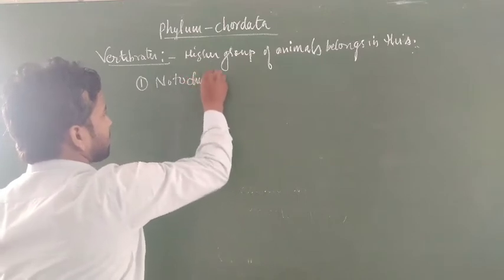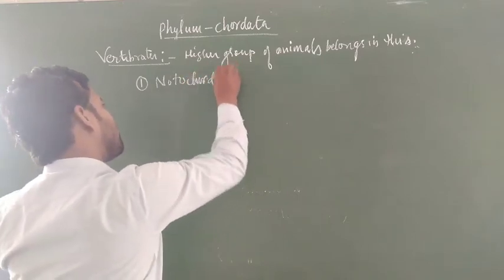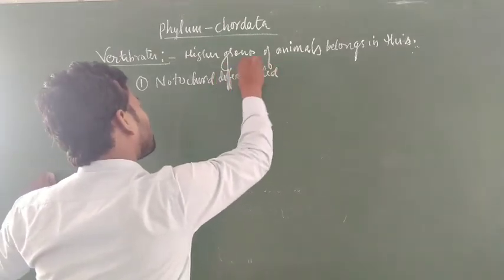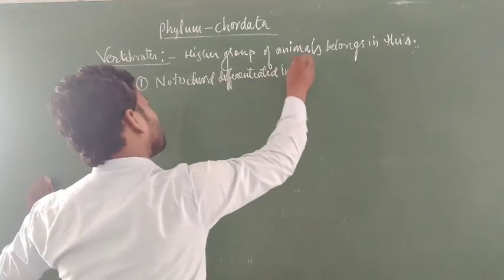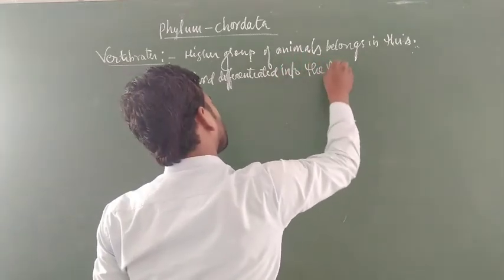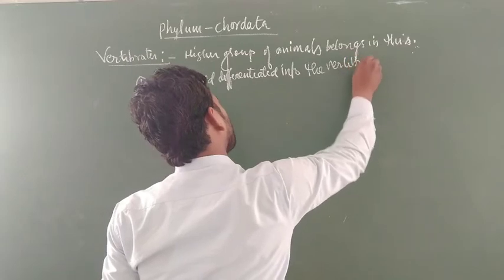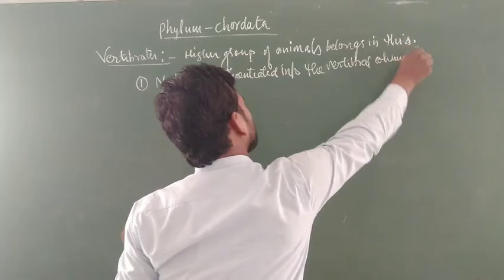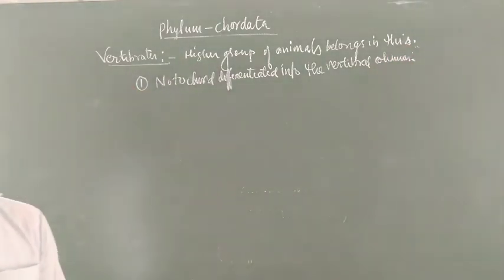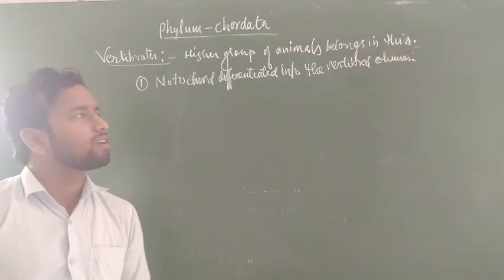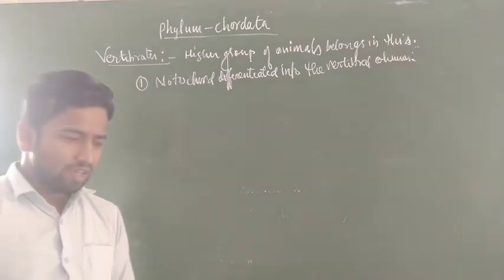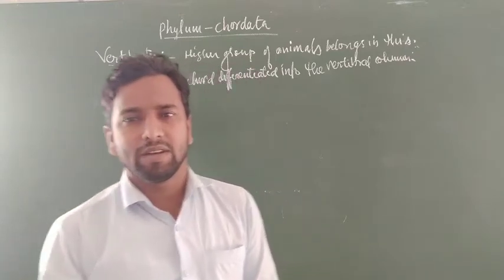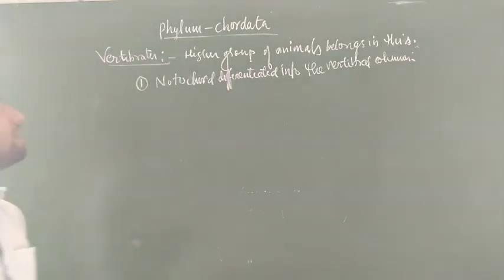Notochord differentiated into the vertebral column. What is a vertebral column? It is just a differentiation of the notochord. If the notochord is divided into small segments, then it is considered under the vertebrates.